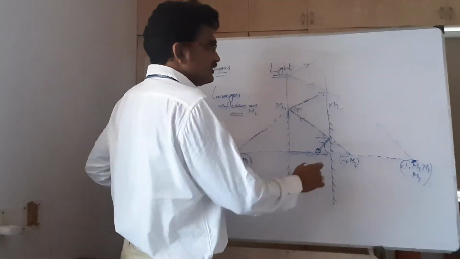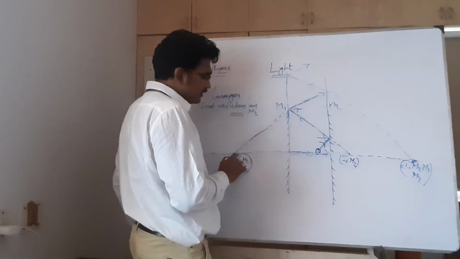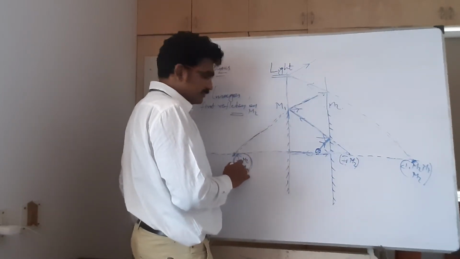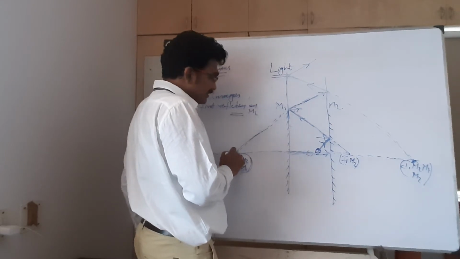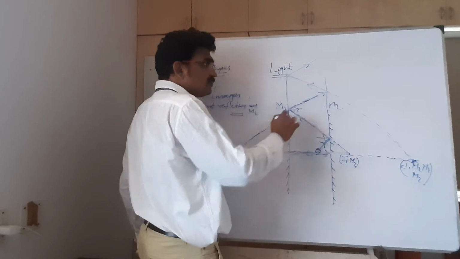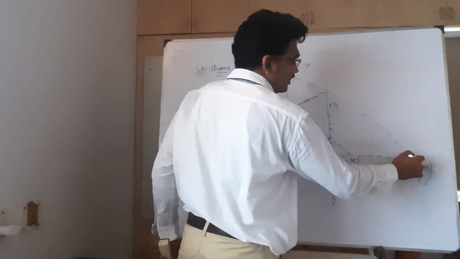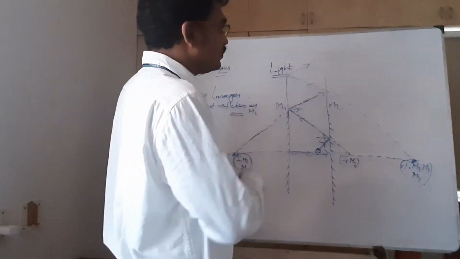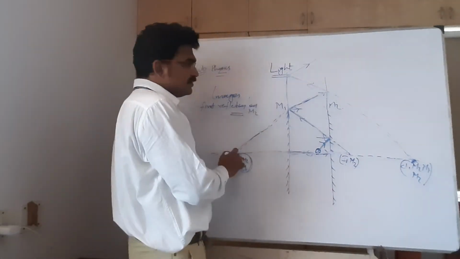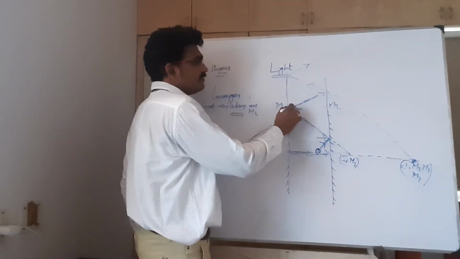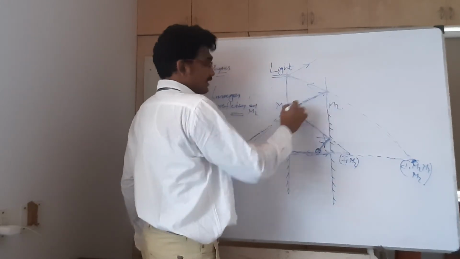Now, what is this point? This is the image point of this object. What is this object? I1 M2 M1 is the object. This object is functioning as the object for M2, and the image of this is formed here in this direction. This is what you should understand. Again, if this is the object, this is the incident ray and this is the normal.